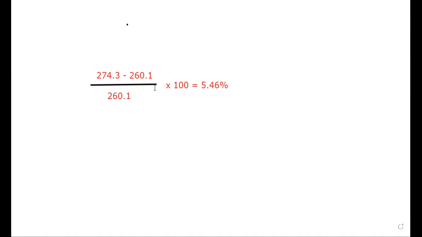You have to show this working, but with or without working, if you provide the correct answer, 5.46%, I gave the marks. Some of you wrote it as a sentence, such as sales increased by 5.46% from 2019 to 2020, and I gave the full answer for that as well. This is how we do the workings: final minus initial, divide by initial, into 100. So it's a basic calculation, the percentage of sales growth.